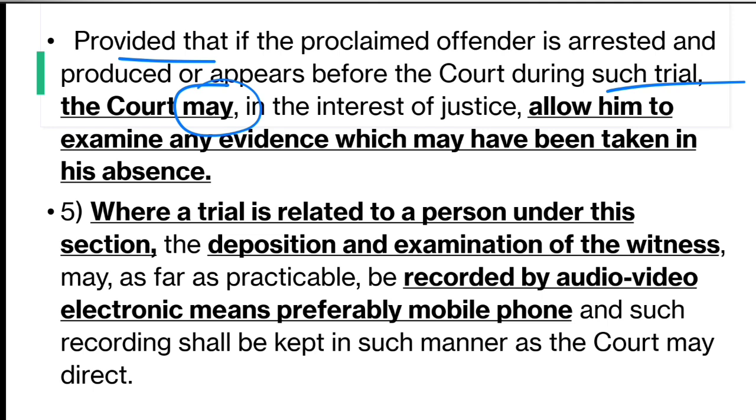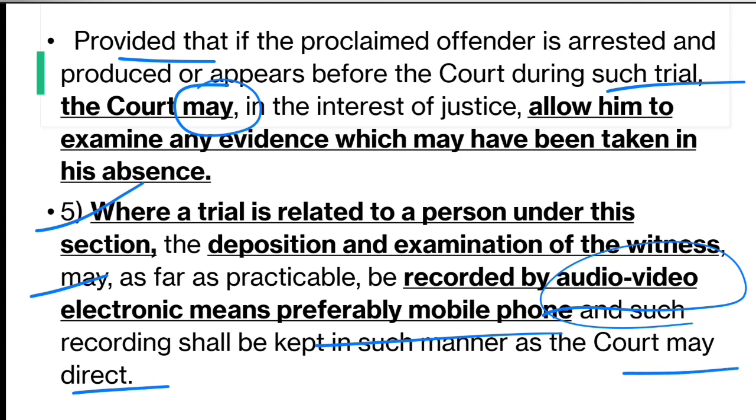Now subsection 5 provides, where a trial is held in relation to a person under this section, which means the proclaimed offender, the deposition and the examination of witnesses may, as far as may be practicable, be recorded by audio video electronic means, preferably by mobile phone, and such recording shall be kept in such manner as the court may direct.